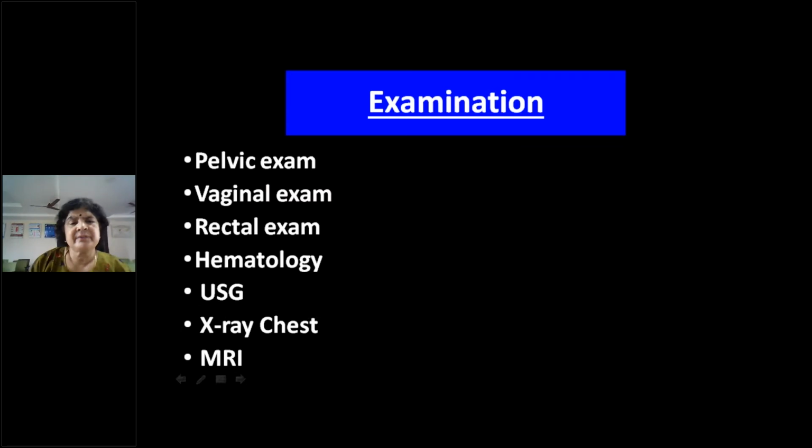So examination. You have to do inspection, pelvic examination, vaginal examination, then rectal examination. Hematology is a routine complete for the sake of surgery: RFT, LFT, BT, CT, blood group, Rh typing, ECG, X-ray chest, and so on. Ultrasound, if any masses are there. X-ray chest. MRI is usually not required.